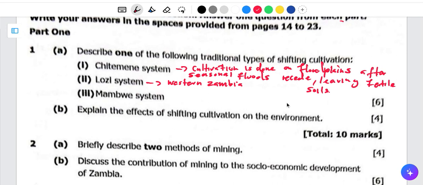Then apart from that, we need also to talk about the crops grown by the Lozi people in Western Province. So crops grown, you can talk of millet.